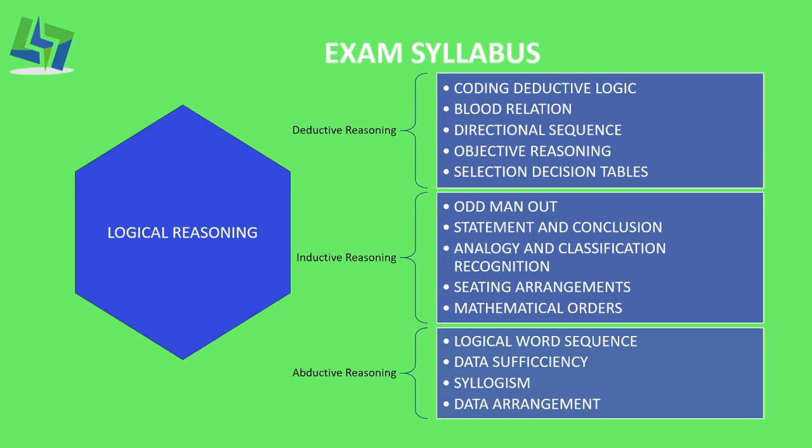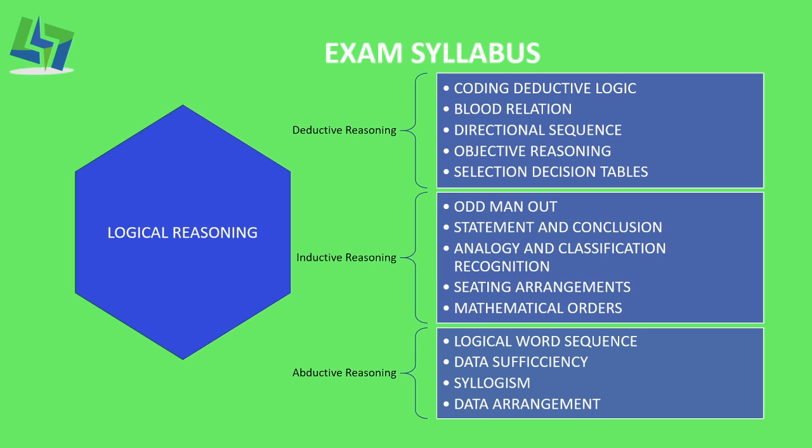Now coming to the logical part, it is divided into 3 categories, which are deductive reasoning, inductive reasoning and abductive reasoning. Chapters under deductive reasoning are coding deductive logic, blood relation, directional sequence, objective reasoning and selection decision tables.